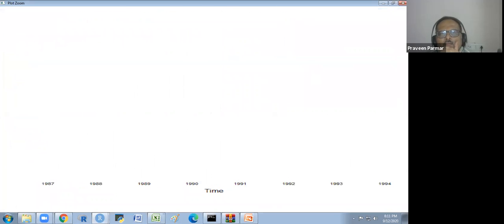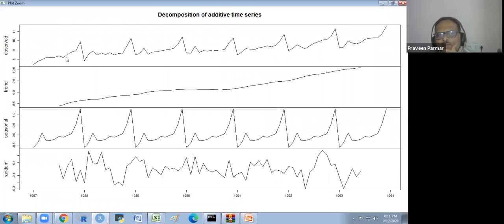You see here, this is our observed actual time series. And this is the trend, the secular trend. This is the seasonal variation we have. And this is our random, the residuals we could say. So we decompose this thing.